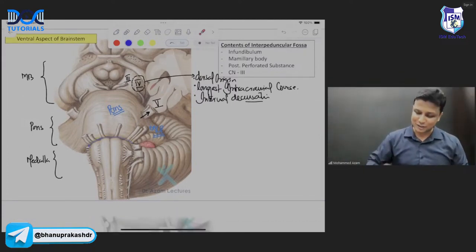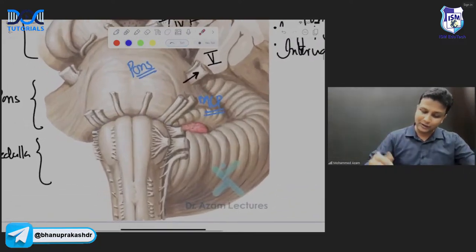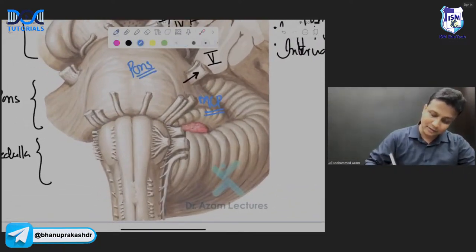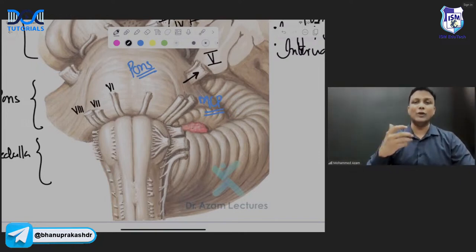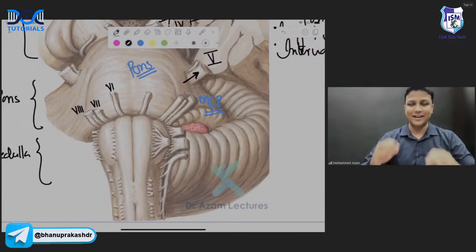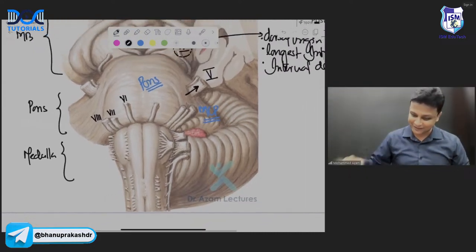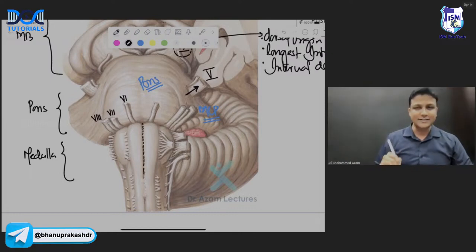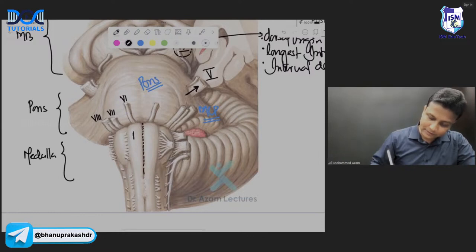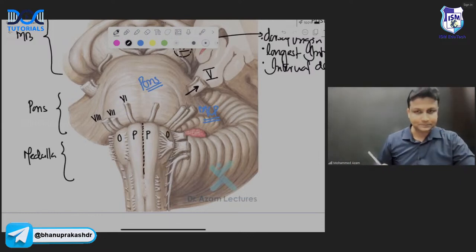Now everybody knows, if there is pons and medulla, this junction will be the pontomedullary junction. And right at the pontomedullary junction, you can clearly see here, this is cranial nerve number 6, then cranial nerve number 7, and cranial nerve number 8. So the 6th, 7th and 8th nerves will be coming out at the pontomedullary junction. Okay? Exactly in the middle here, there will be a sulcus. And if there is a sulcus, on either side will be an elevation. This elevation is known as the pyramid here and the pyramid here. And this is olive and olive here.